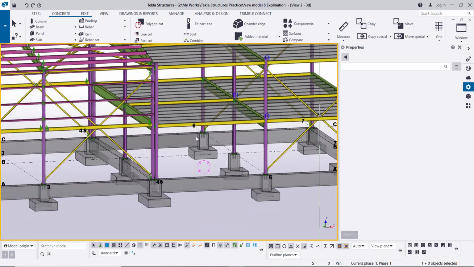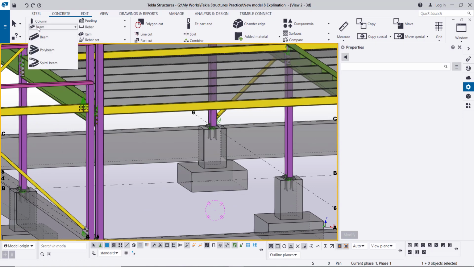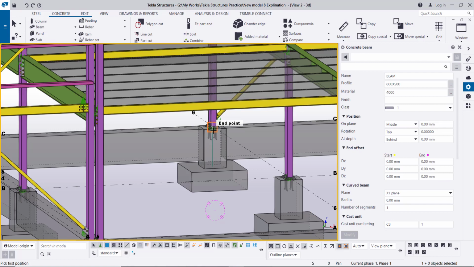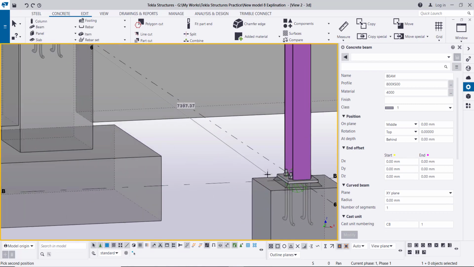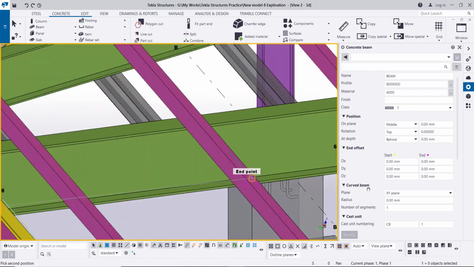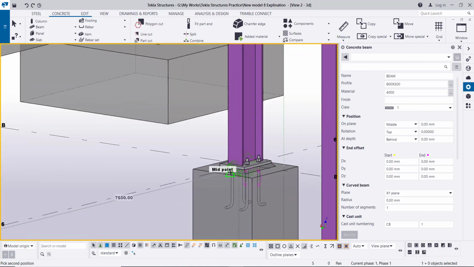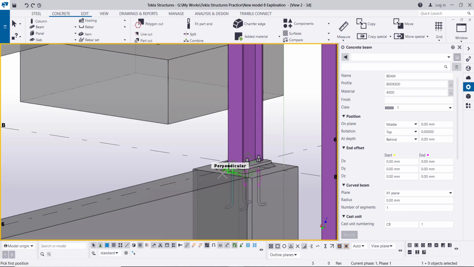We can also connect these pedestals from middle of this pedestal to middle of this pedestal.